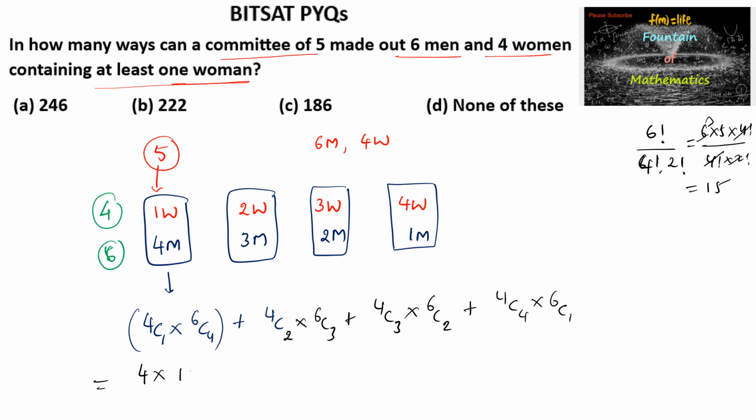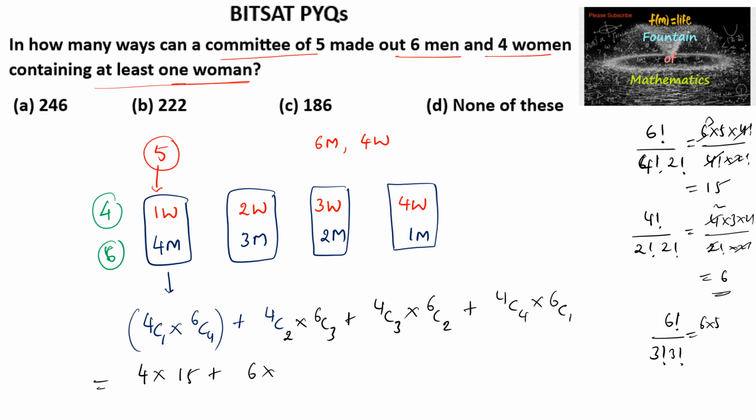So here we can write 4 into 15 plus 4C2, that is 4 factorial by 2 factorial into 2 factorial, which is 4 into 3 into 2 factorial by 2 factorial into 2 factorial, which gets cancelled. So here we can say 6. And 6C3 is 6 factorial by (6 minus 3) factorial into 3 factorial, that is 6 into 5 into 4 into 3 factorial divided by 3 factorial into 6, so we get 20.